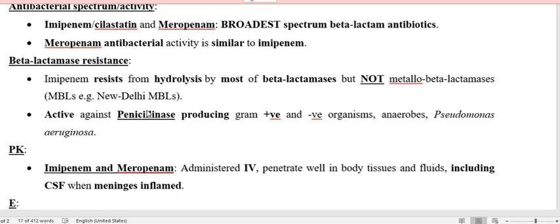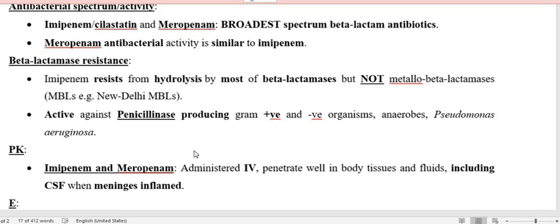So this is important. Not only that, carbapenems like imipenem and meropenem show activity against gram-positive bacteria, gram-negative bacteria, anaerobes, and Pseudomonas aeruginosa, even though these may produce penicillinase, a beta-lactamase enzyme, which does not destroy the beta-lactam ring of carbapenems. Therefore, carbapenems produce activity against these bacteria.